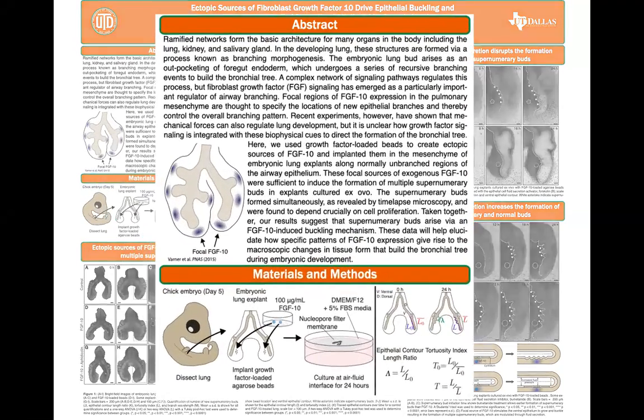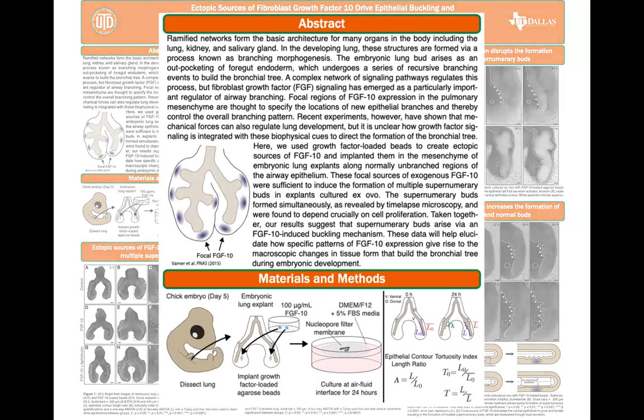So during development, the embryonic lung airway undergoes a series of branching events to build the bronchial tree that is collectively known as branching morphogenesis. A key molecule necessary for proper airway branching is fibroblast growth factor 10, or FGF10. It is thought that focal regions of FGF10 expression pattern the lung mesenchyme, the tissue surrounding the airway, and specify the location of new branches, possibly through localized proliferation.